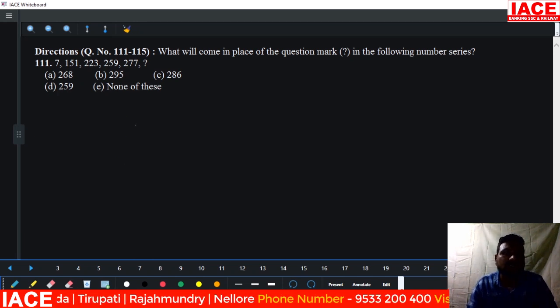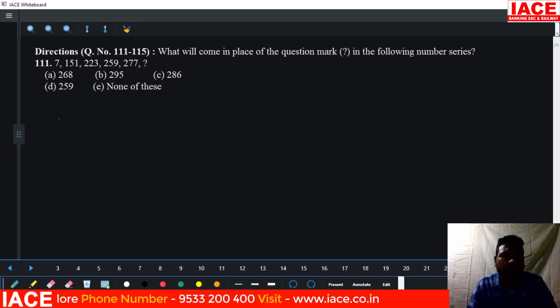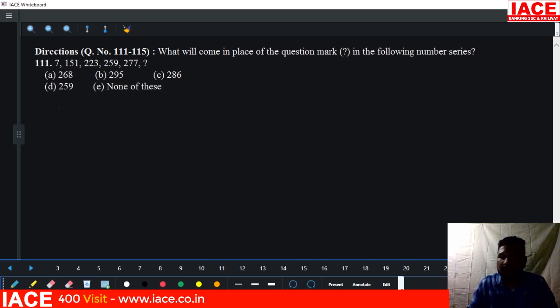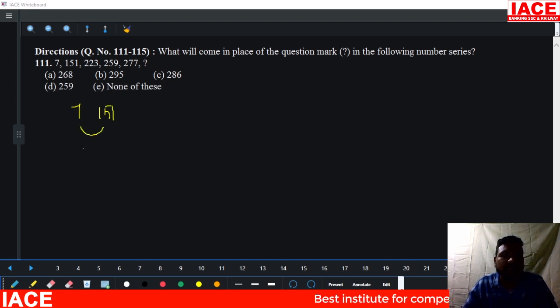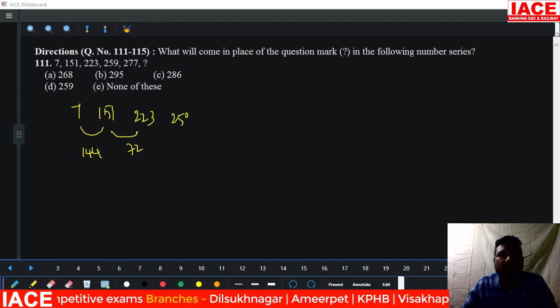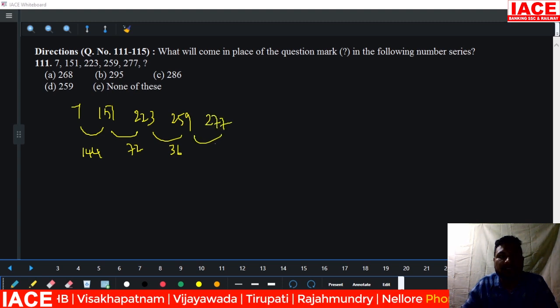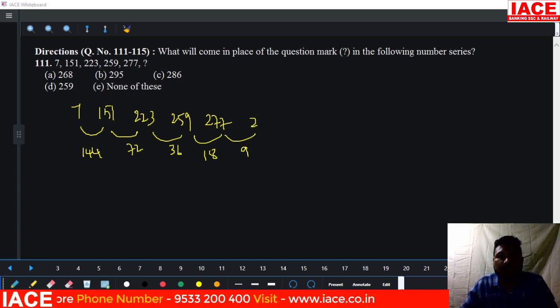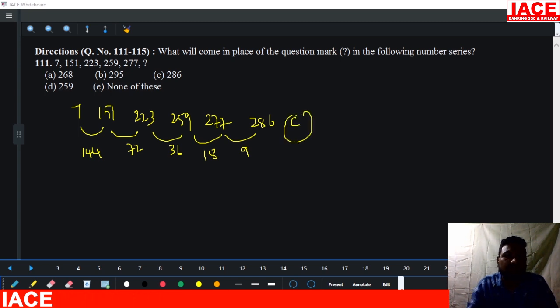And we have directions based on the number series. The number series we have to solve. Look here: 7 becomes 151, which means 144 added. 151 becomes 223, which means 72 added. 223 becomes 259, which means 36 added. 259 becomes 277, which means 18 added. Then here we can add 9. When you add 9 you will get 286. 286 means option C here.